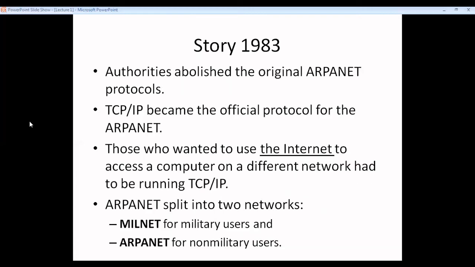So now what happened in 1983? Authorities are abolishing the ARPANET protocols and adopting TCP/IP in their system. So those who wanted to use the internet to access a computer on a different network had to be running TCP/IP. Also in 1983, ARPANET was split into two networks. One was MILNET, especially for military users, and ARPANET for non-military users.